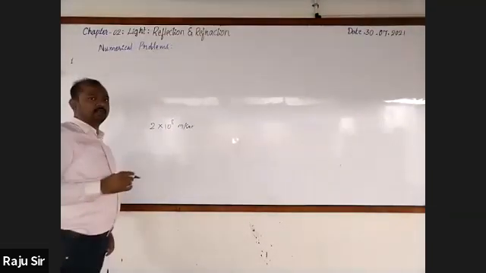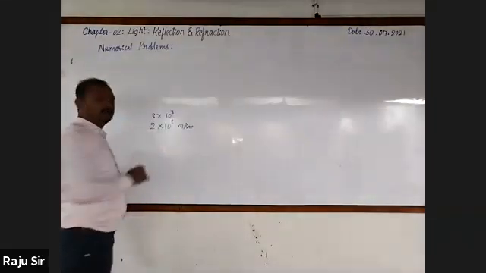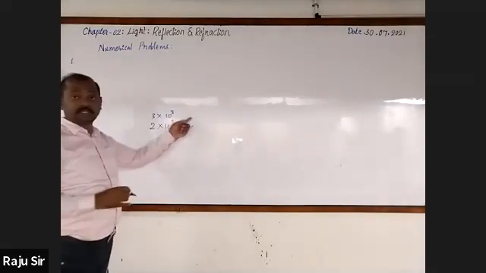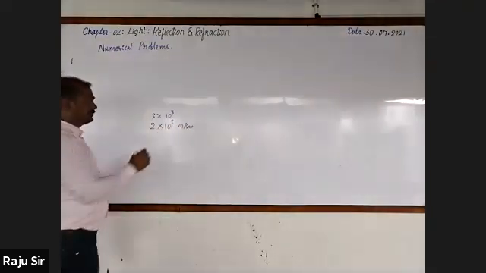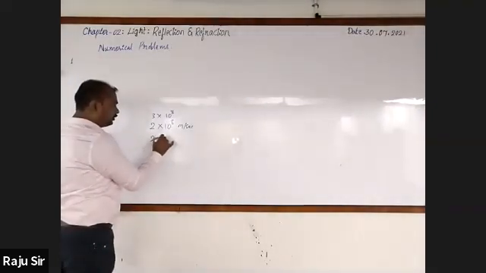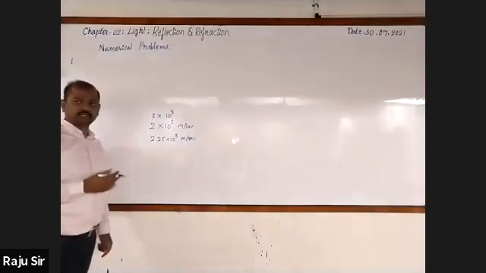Velocity of light in air in meter per second? 3 into 10 raised to the power 8 meter per second. Velocity of light in water in SI unit? 2.25 into 10 raised to the power 8 meter per second.